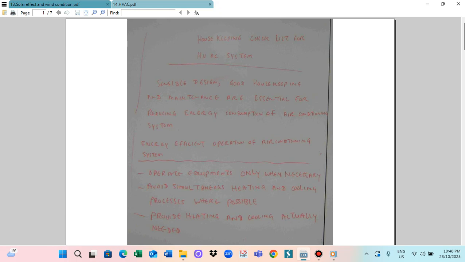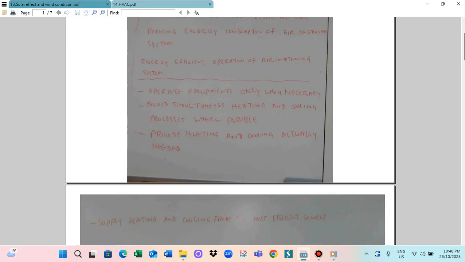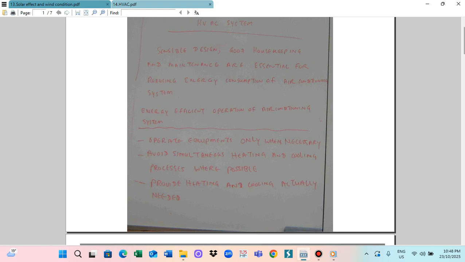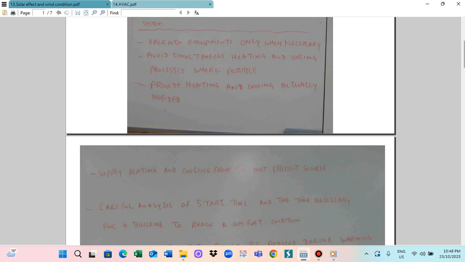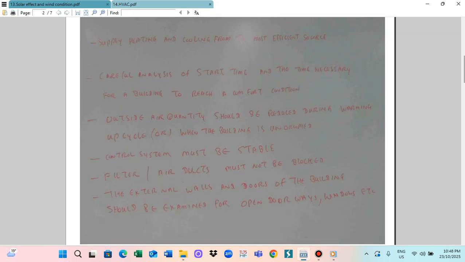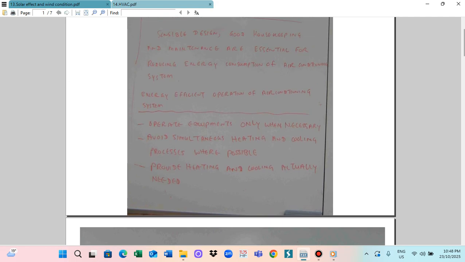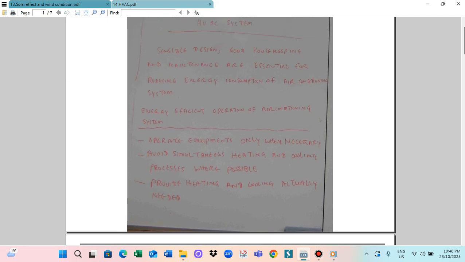Another one is that the heater and the cooler should not operate at the same time. For example, when you are cooking, the heat is coming out and the air conditioning is cooling, so this is no effect. We overwork the air conditioner. So heating and cooling at the same time should be avoided, and heating and cooling should be provided only where they are needed.